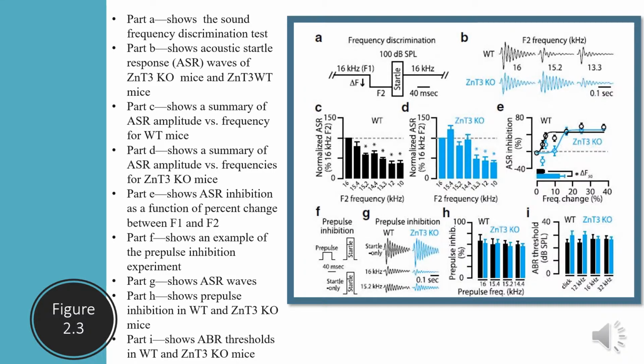This figure, figure 2.3, illustrates the results of the pre-pulse inhibition of the acoustic startle reaction. This behavioral task was conducted in order to see if disturbances in synaptic zinc signaling would diminish the mouse's ability to distinguish sound frequencies. These results show that ZnT3 knockout mice have decreased abilities to distinguish between frequencies.